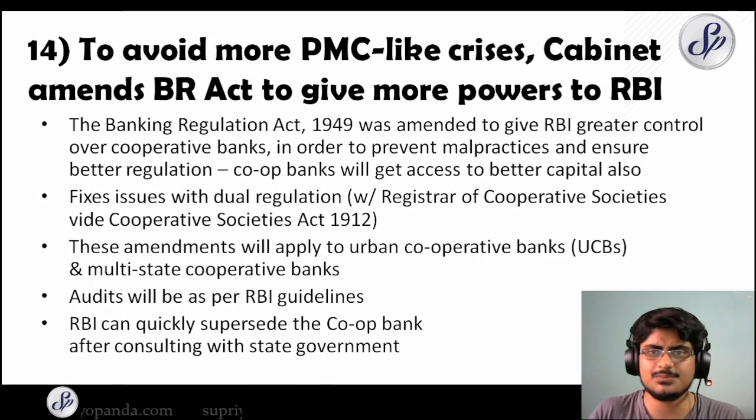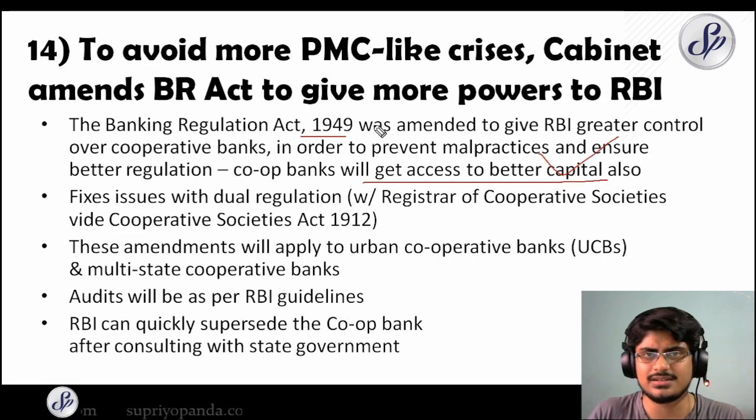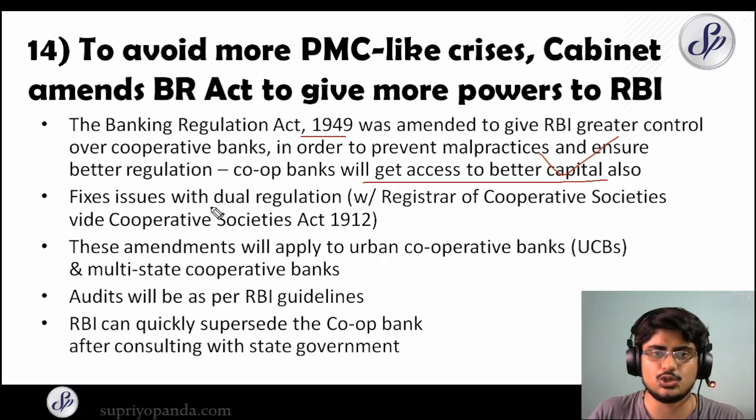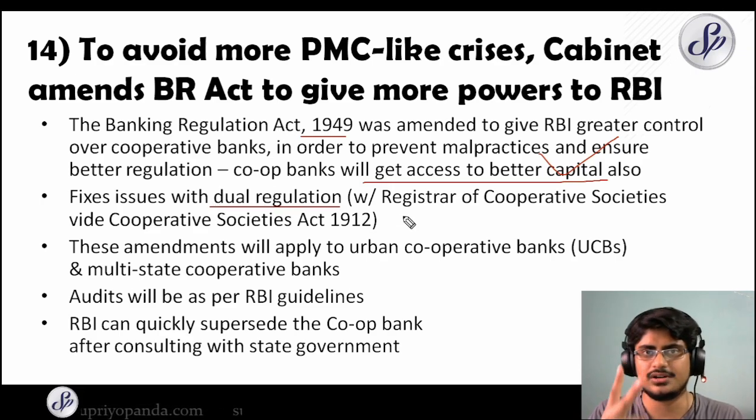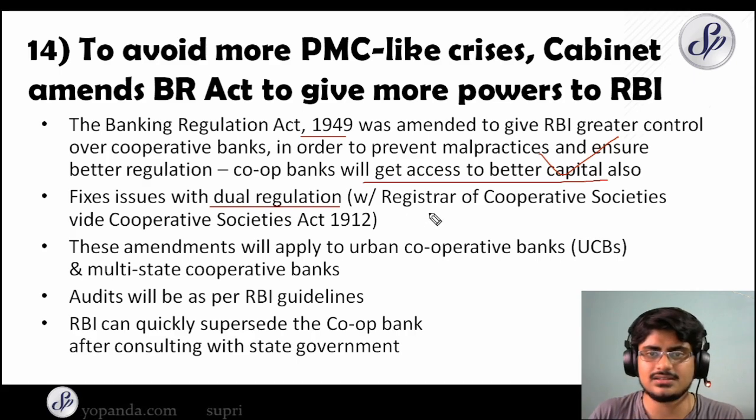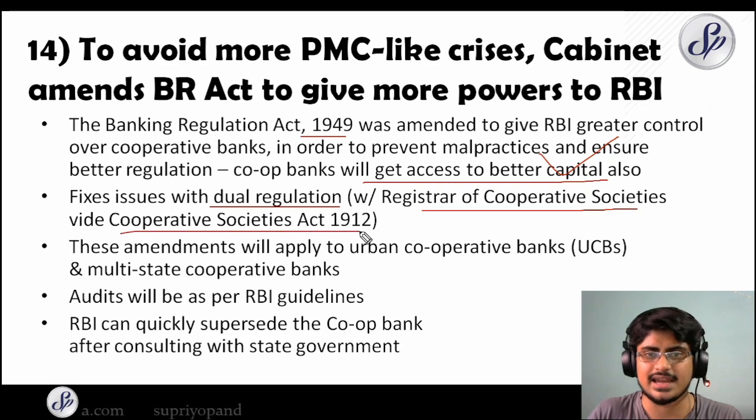To avoid more PMC-like crises, Cabinet amends Banking Regulation Act to give more powers to RBI. So the Banking Regulation Act of 1949 was amended to give RBI greater control over cooperative banks in order to prevent malpractices and ensure better regulation. So cooperative banks will get access to better capital as well through this. And so what does it actually fix? It fixes issues with the dual regulation. So there is a dual regulation. One is RBI. The second is the Registrar of Cooperative Societies, which is from the Cooperative Societies Act of 1912.